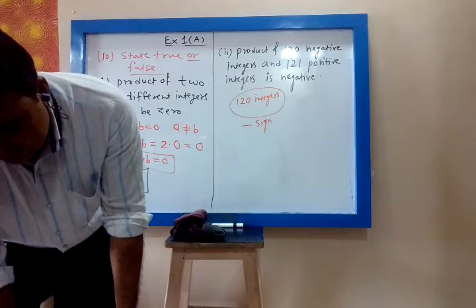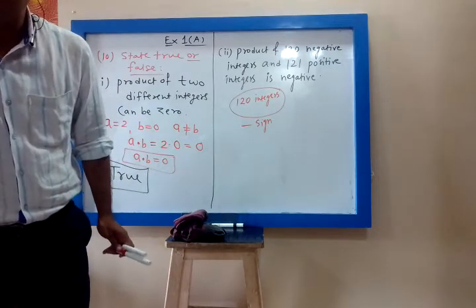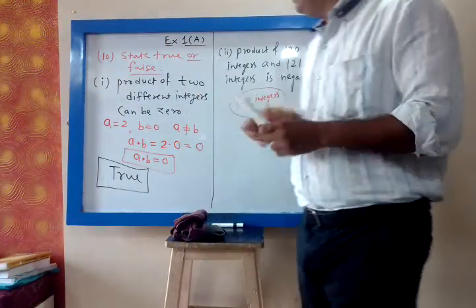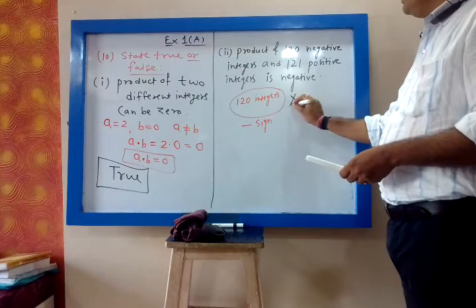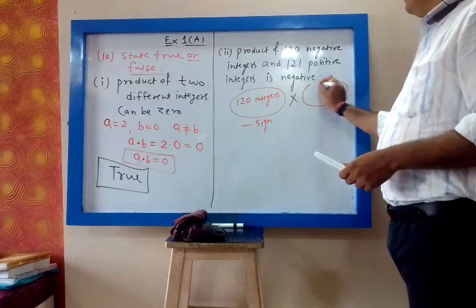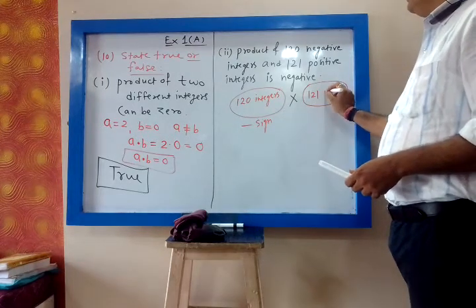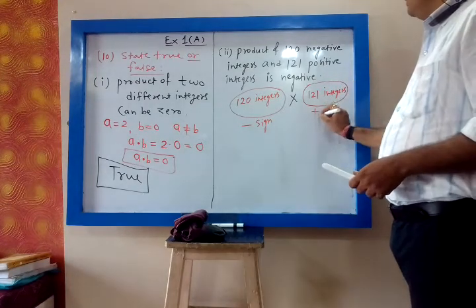And 121 integers are positive, and their product means multiplication. These 121 integers are all having a plus sign.